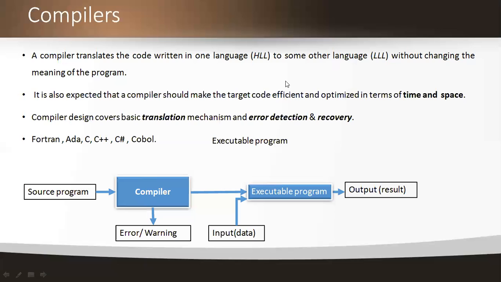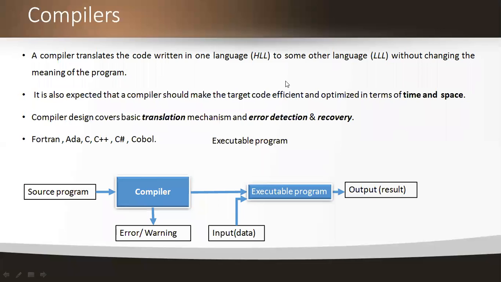Here we are translating the code, whatever code we have written, from one language to another language. Initially we take the one language as a high level language, and translate to some other language like an assembly level language, without changing the meaning of the program. By using these compilers, we are translating from one language to another language. This is the most important basic definition of the compilers.